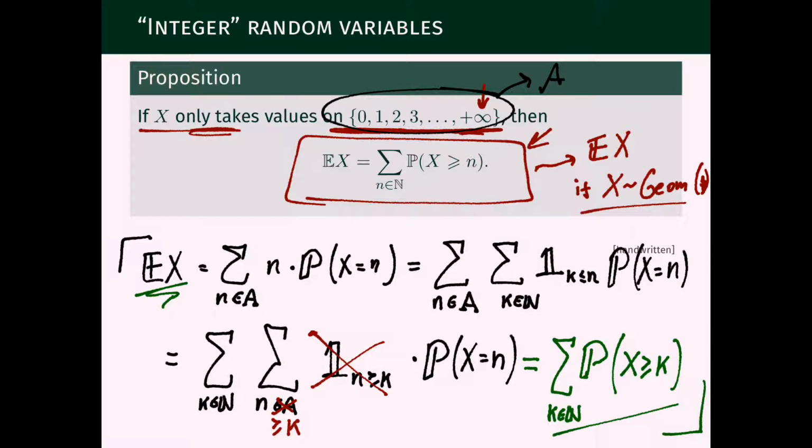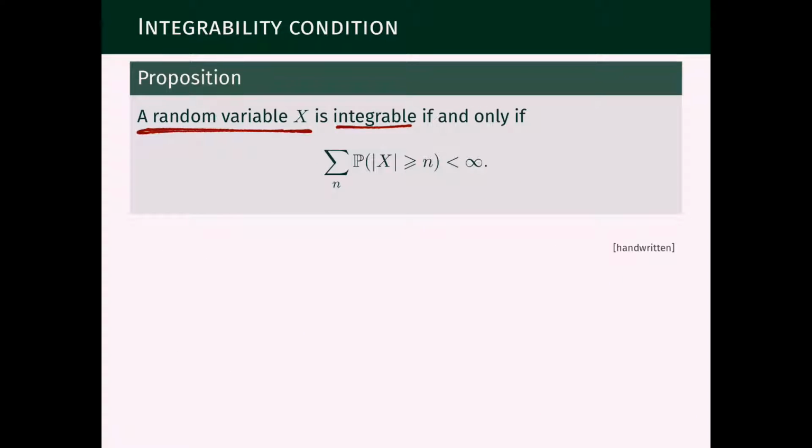These identities work for every measure space. In contrast, this proposition really is only for probability spaces. So let's see now its proof.